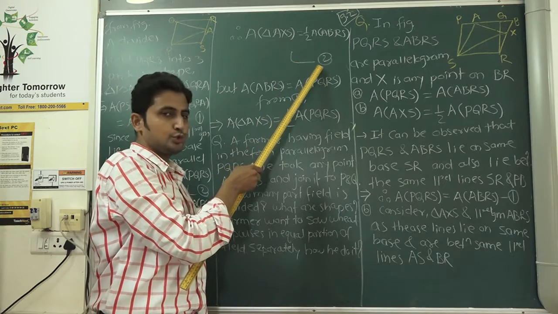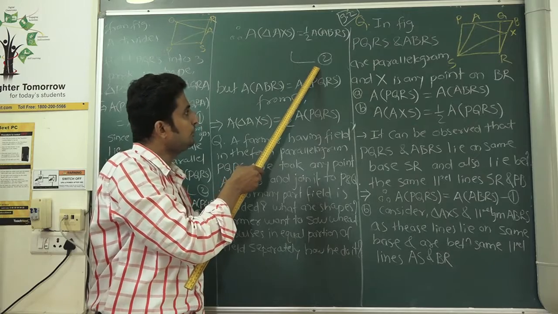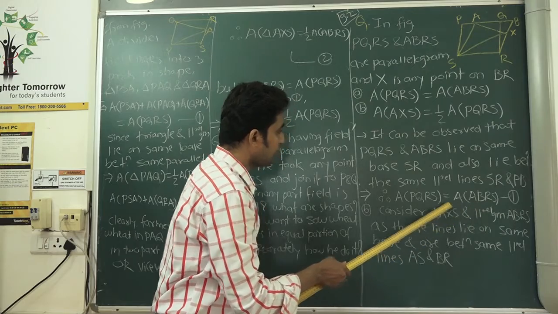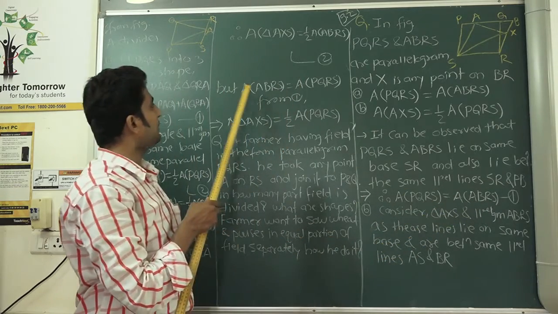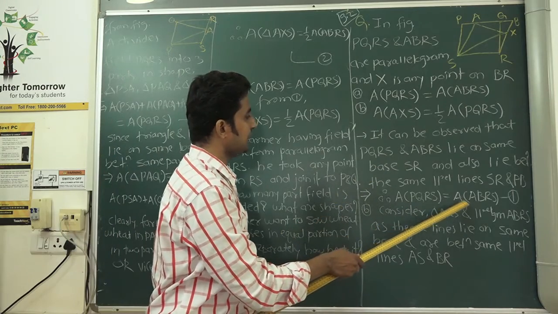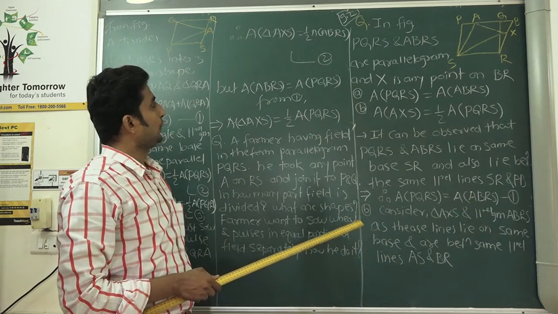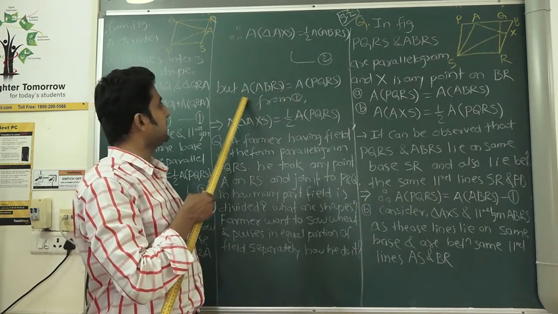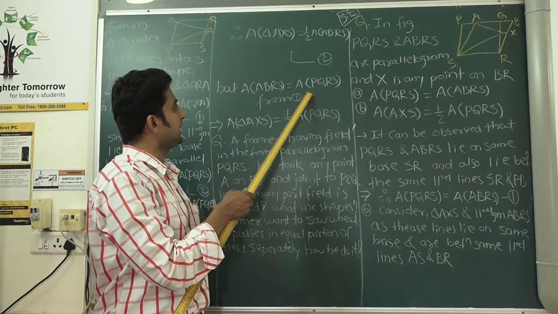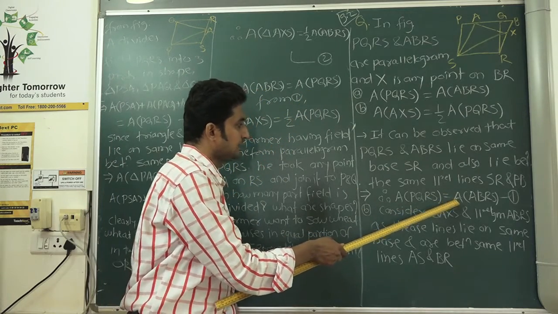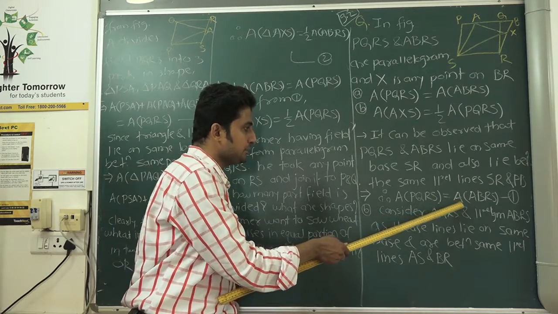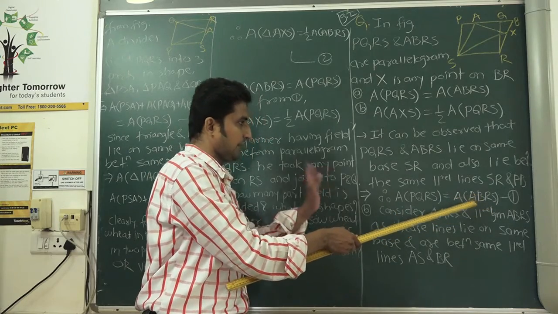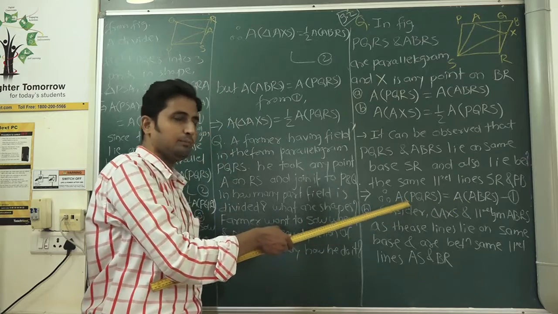Let us call this equation 2. Now, in result 1, what did we say? Area of PQRS equals area of ABRS. So dear students, by using result 1, shall I replace area of ABRS with area of PQRS? If A equals B, then B equals A, so area of ABRS must be equal to area of PQRS.